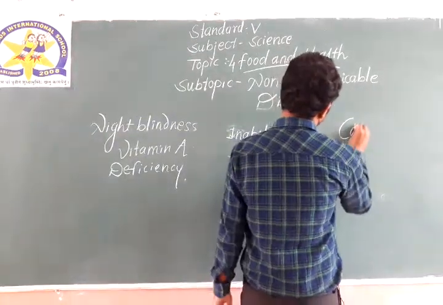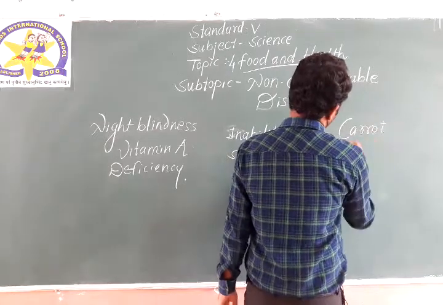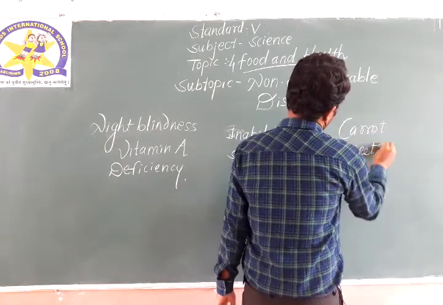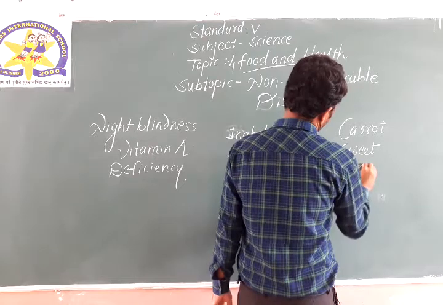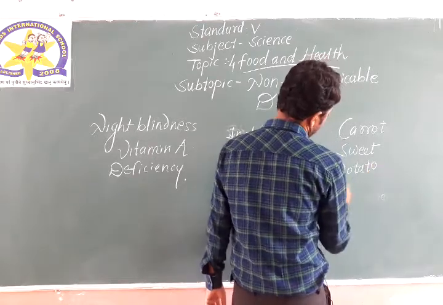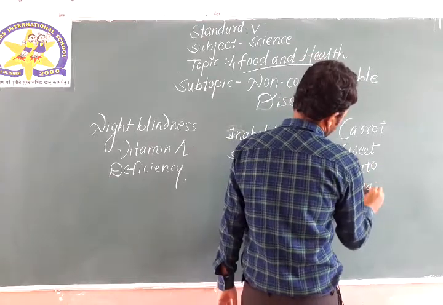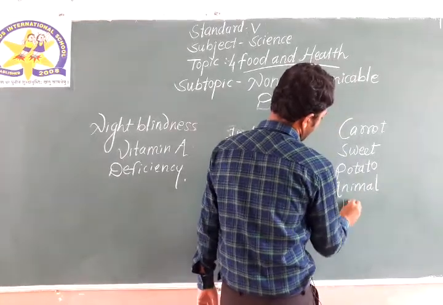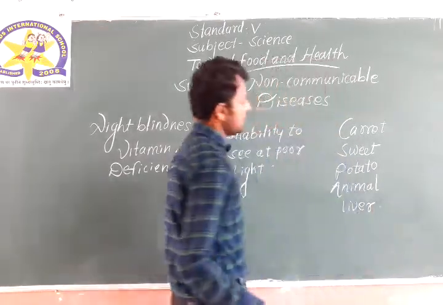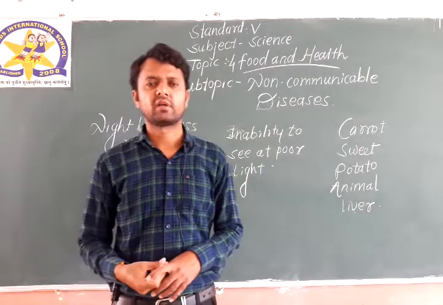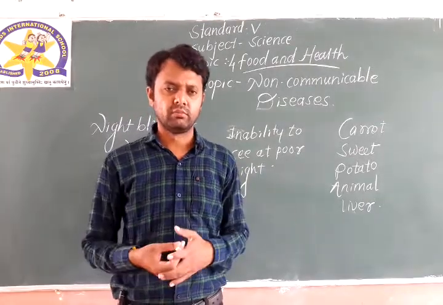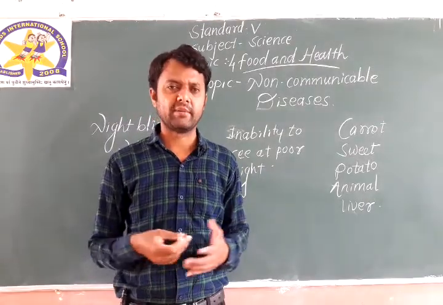So carrot, sweet potato, and animal liver. These are the food items you can take if you want to stay away from the disease called night blindness.